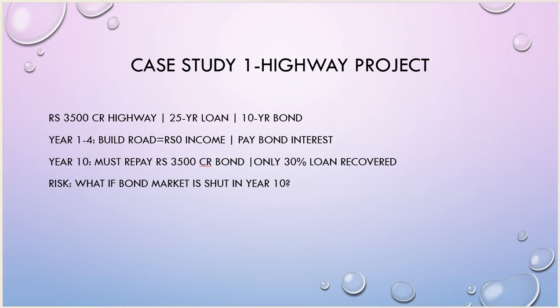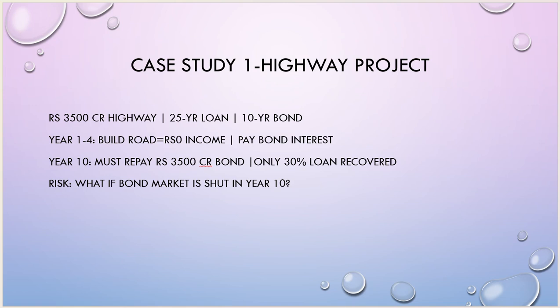So in that case, the 3,500 crore amount will be collected by NaFed in the form of a 10-year bond. NaFed will issue the highway infrastructure bond with some term amount, and for the project, for 1 to 4 years they build the road with zero income.